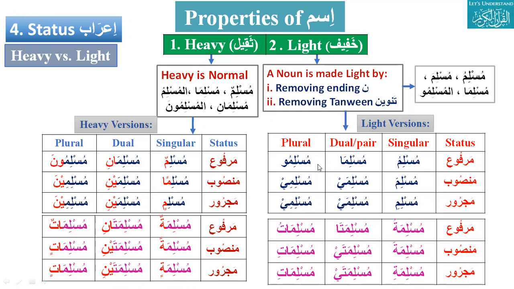Farhan Bhai, just the light variant, let's take mu'minun. First the heavy variant for masculine: mu'minun, mu'minan, mu'minin. Dual: mu'minani, mu'minaini. Plural: mu'minuna, mu'minina. Now we will convert whatever table you have made into the light variant: mu'minu, mu'mina, mu'mini.